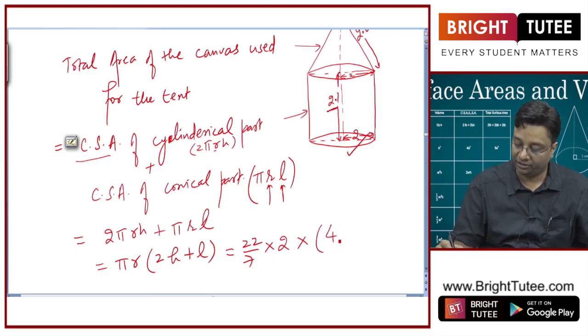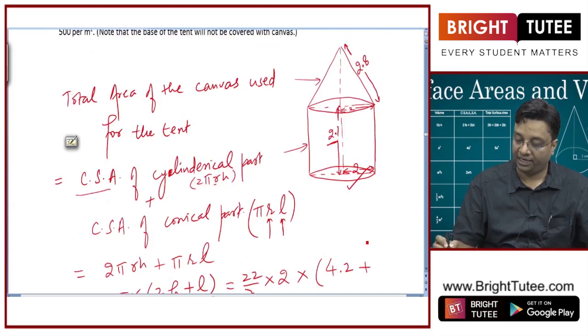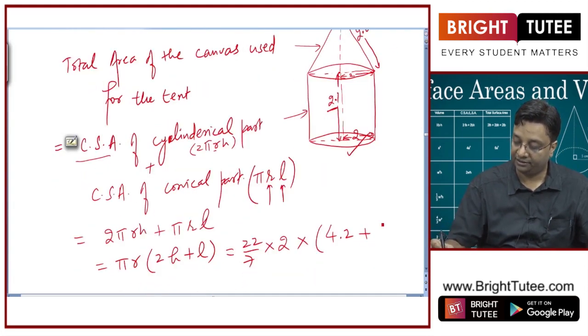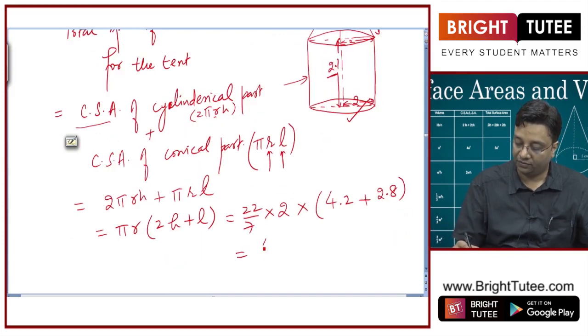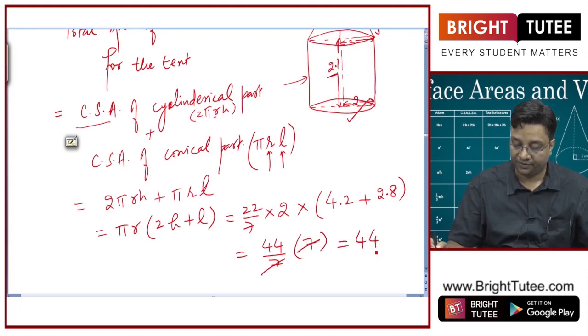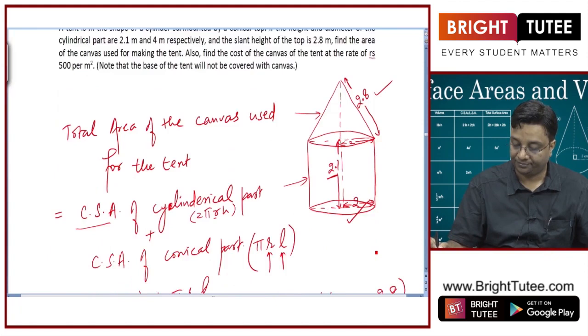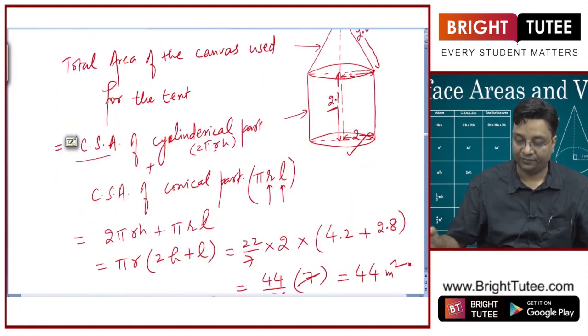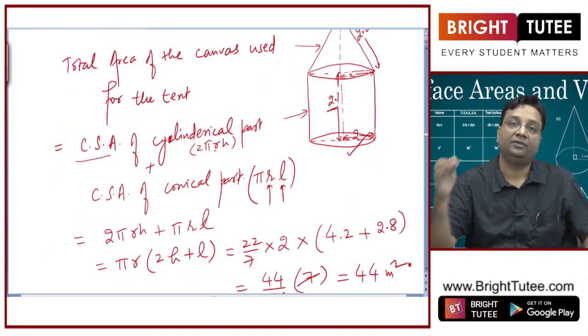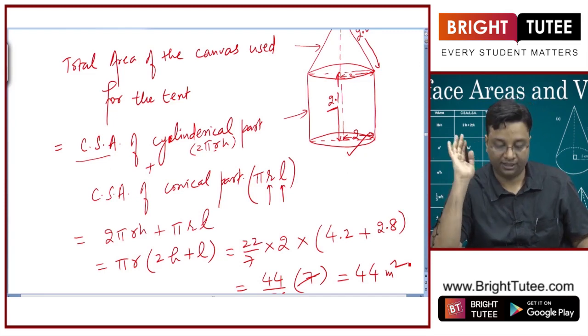So, 2 into 2.1 is 4.2 plus l. l is 2.8. So this is 44 by 7 times, 4.2 plus 2.8 is equal to 7. So this 7 will get cancelled, and it is equal to 44 meter square. This is the total area of the canvas used to make this tent.